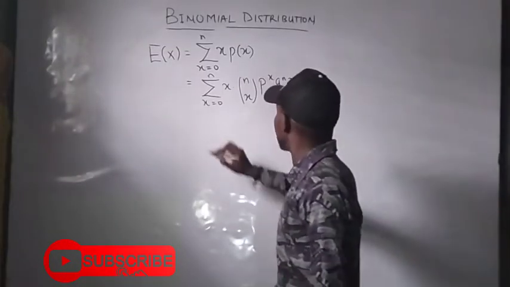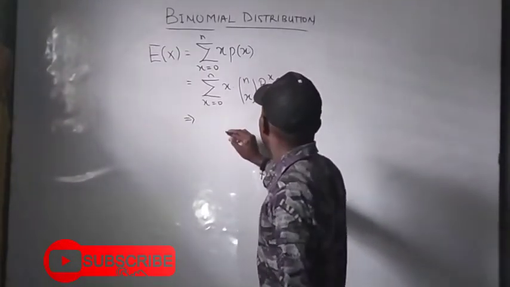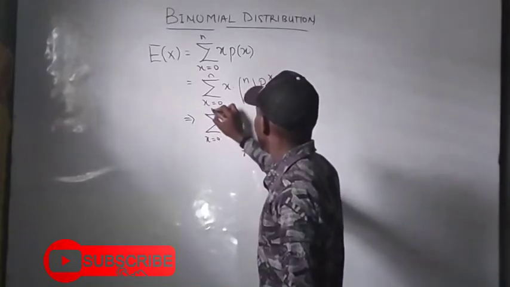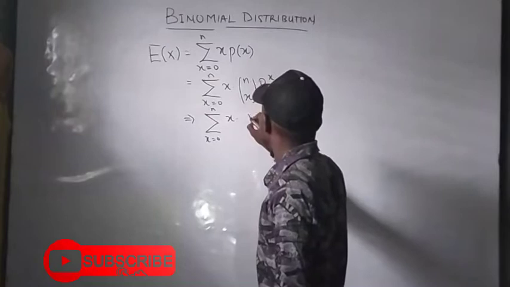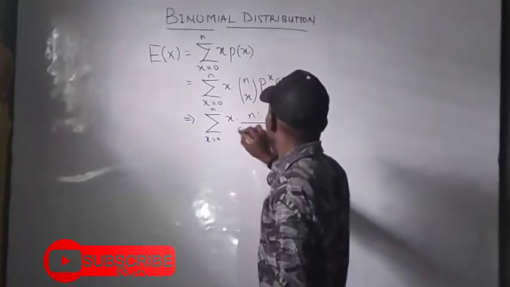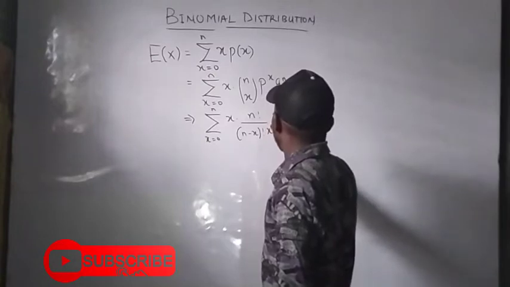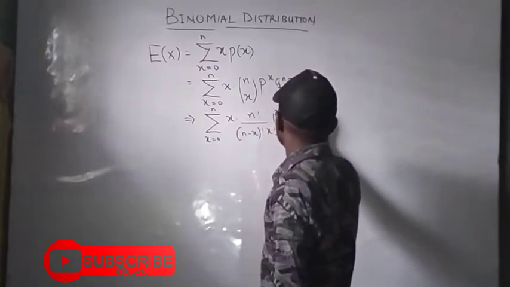So what I have next is the summation of x ranging from 0 down to n of x times n factorial over n minus x factorial times x factorial, of p raised to power x, q raised to power n minus x.